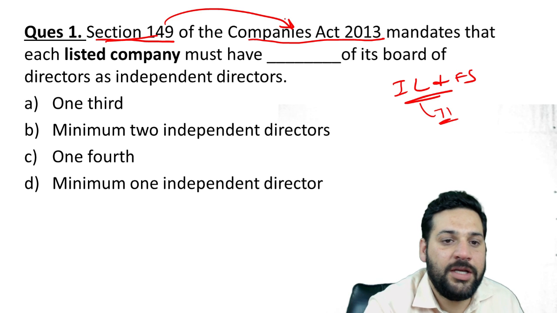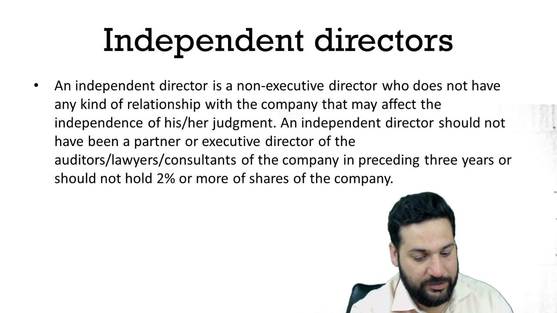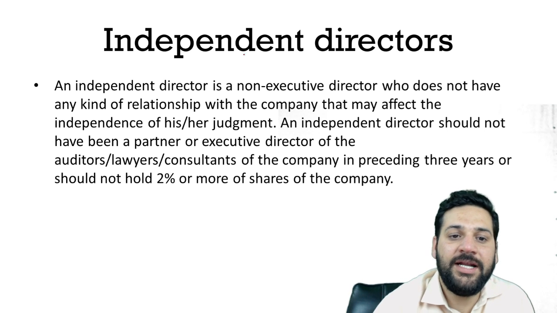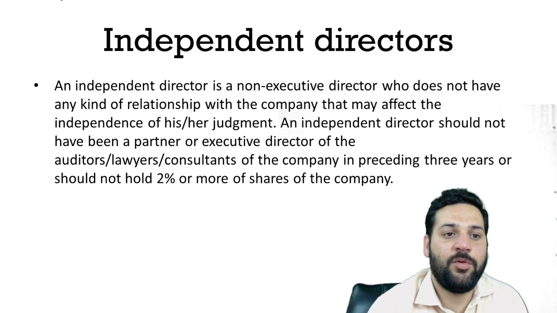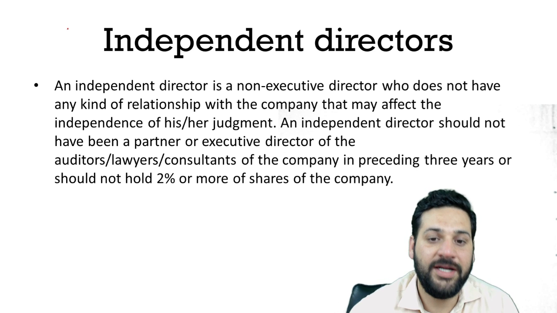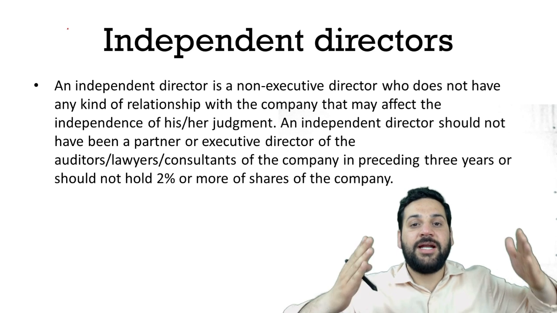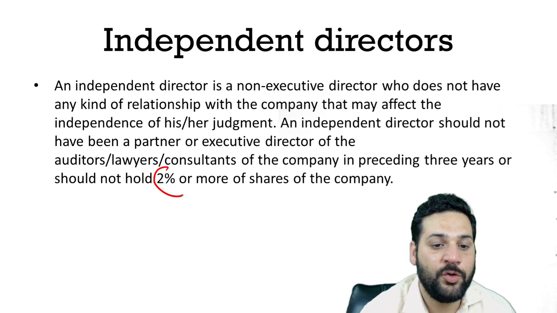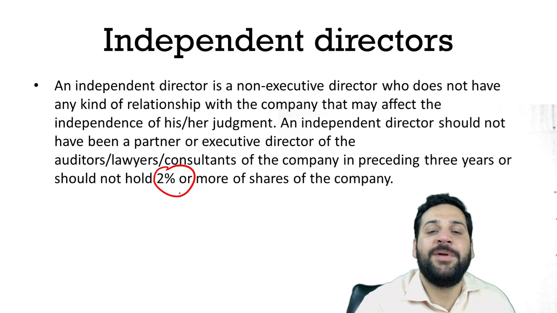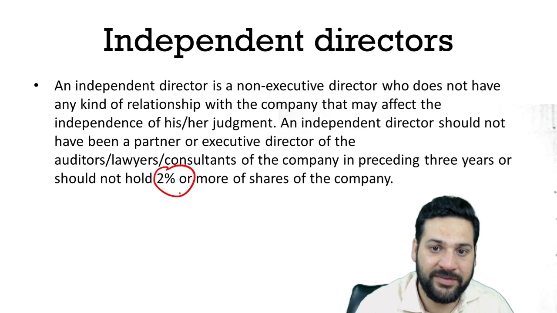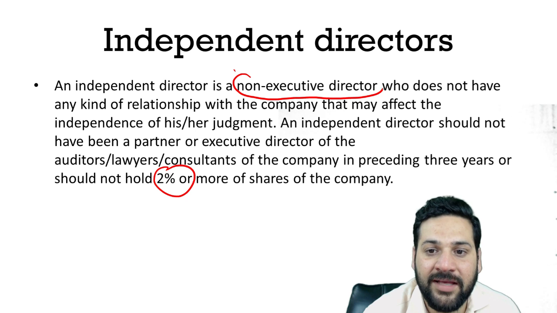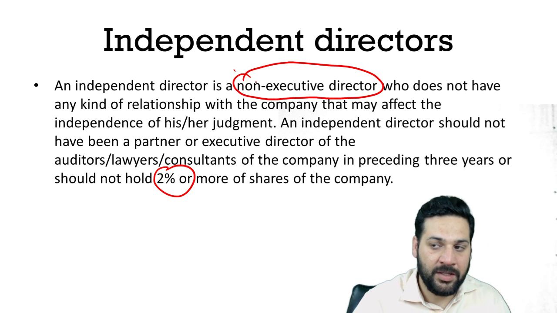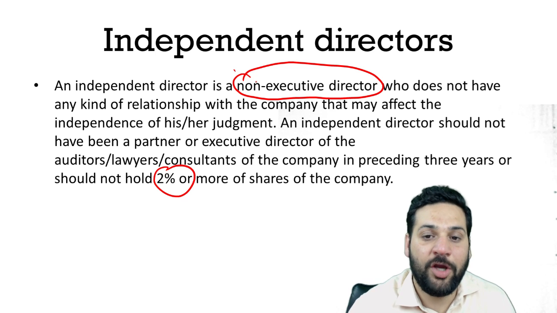First of all, I should tell you who independent directors are. As the name suggests, suppose there is a board of directors managing the business; independent directors are not directly relevant to the company. Their shareholding is less than 2%, and they are non-executive directors, not directly participating in the day-to-day operations of the company.